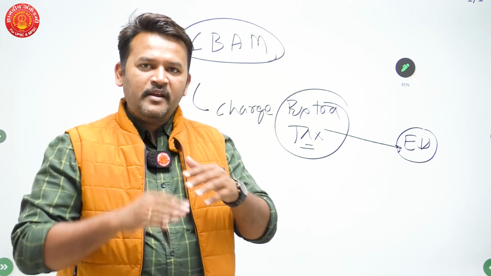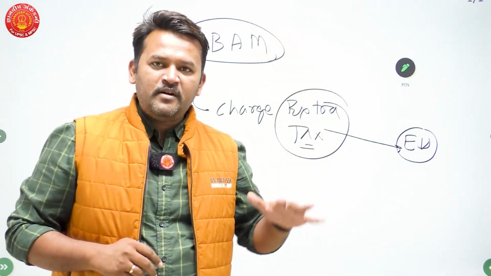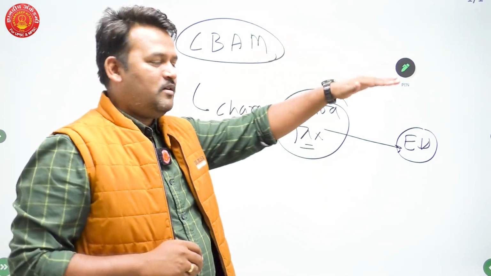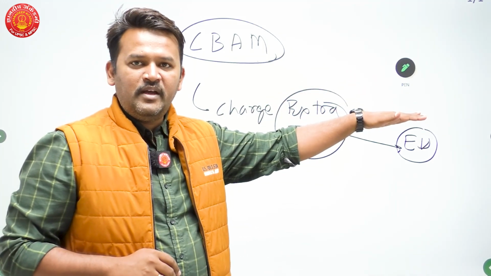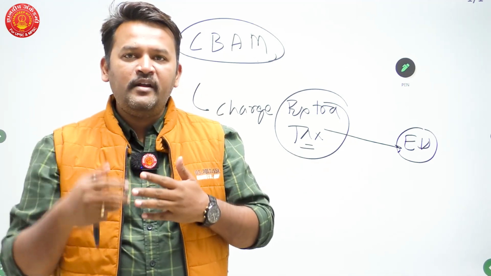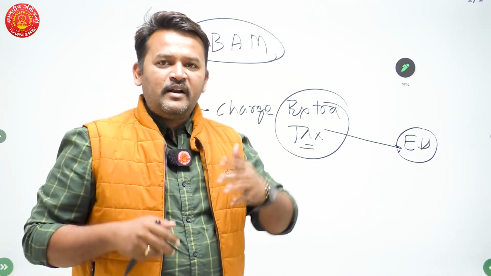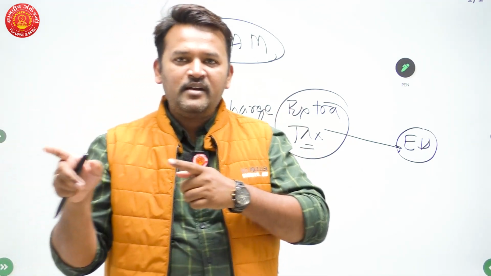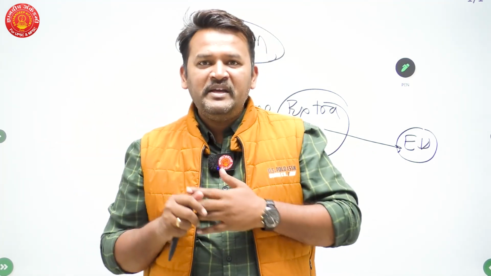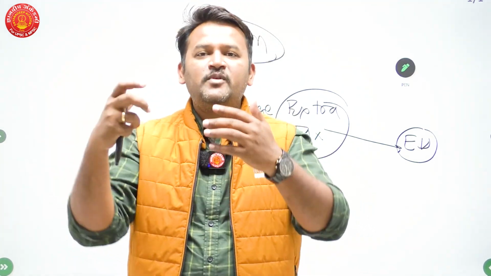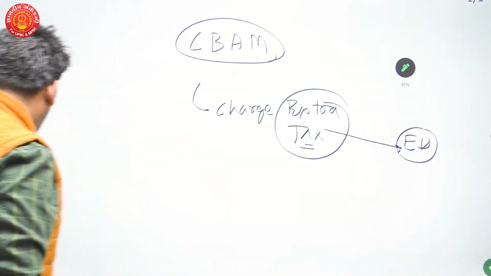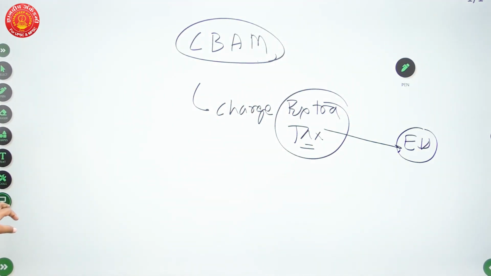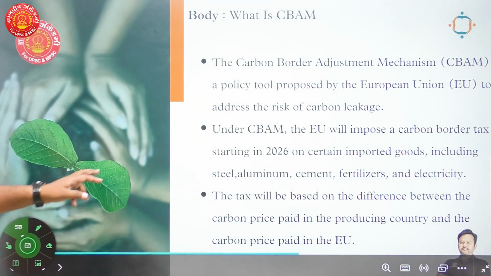Thus the prices of that product are brought to par with European Union prices. It will negatively impact India because companies are trying to relocate to India, bringing some investment, and Indian exports are going to get affected. This will be the area of contention between European Union and India.